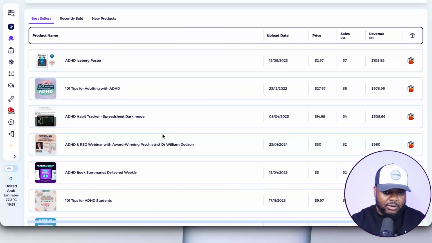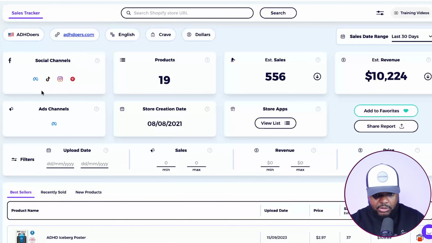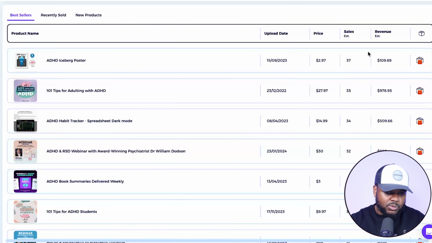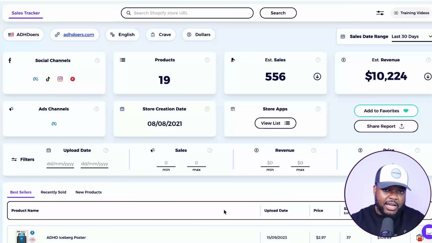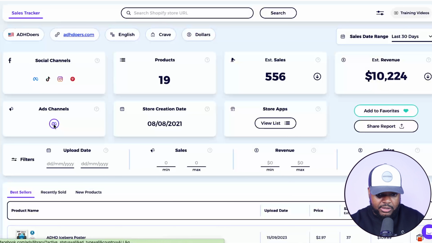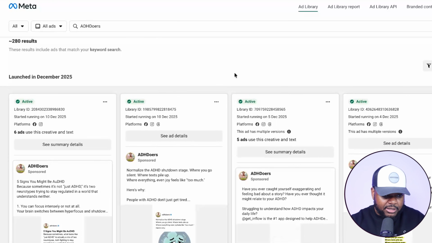So this is definitely really helpful when it comes to those of you that are trying to figure out which digital products you might want to focus on, because you can find someone like this that is running ads and they're also promoting it on different platforms, and you can see which one is getting the most traffic. And of course, if you wanted to see exactly what type of ads they're running, you're going to be able to click directly into it using Zeek Analytics just by going over here to where it says ads channel. And it's going to instantly take you to all of the different ads that they currently have.